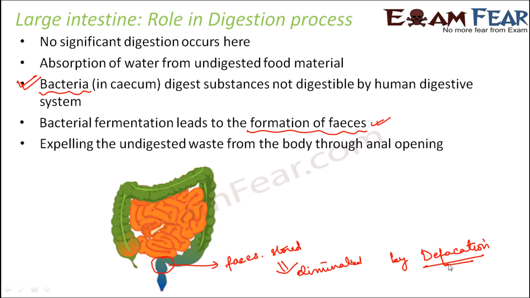So basically this is the role of large intestine. So if you see, the main purpose of large intestine is digestion, that is throwing out the undigested food material from the body. The second is absorption of some water, and the third is providing some food to the microorganisms which are residing in the cecum of large intestine. That's all. So that is all about the large intestine.